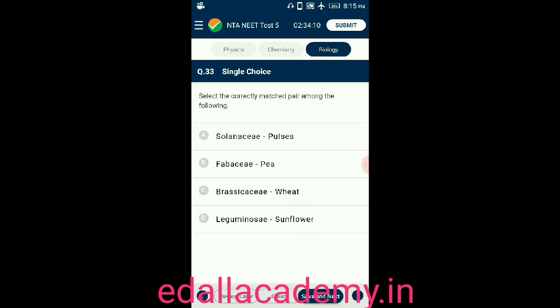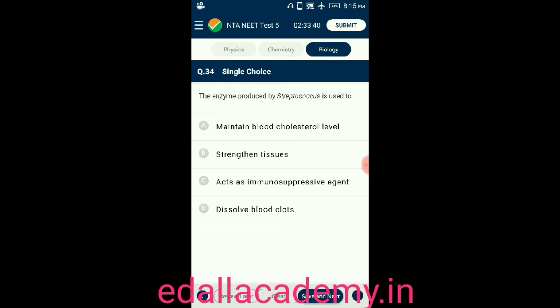Question number 33. Select the correctly matched pair among the following. Four pairs are given: Solanaceae with pulses, Fabaceae with pea plant, Brassicaceae with wheat, Leguminaceae with sunflower. Among the four pairs, the correctly matched one is Fabaceae. Pea plant belongs to the family Fabaceae. So the correct answer is option 2, that is B.